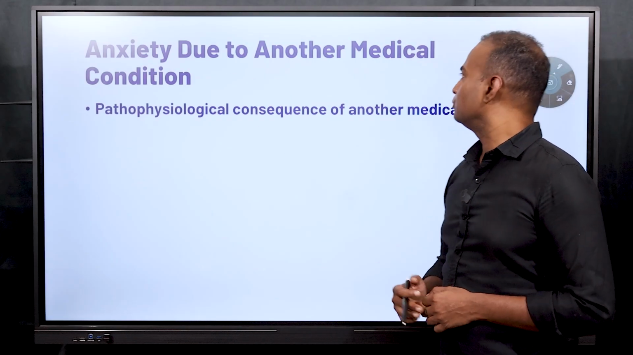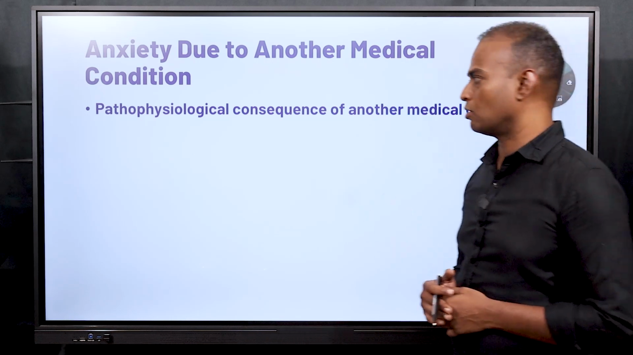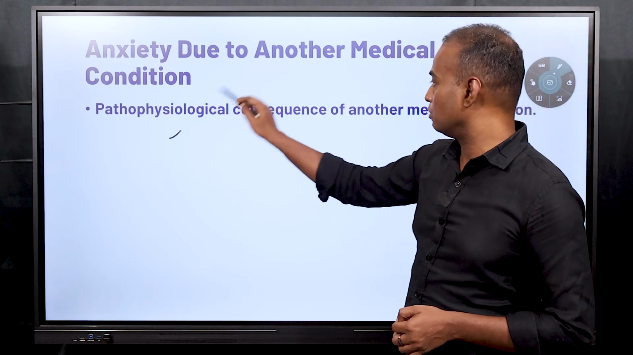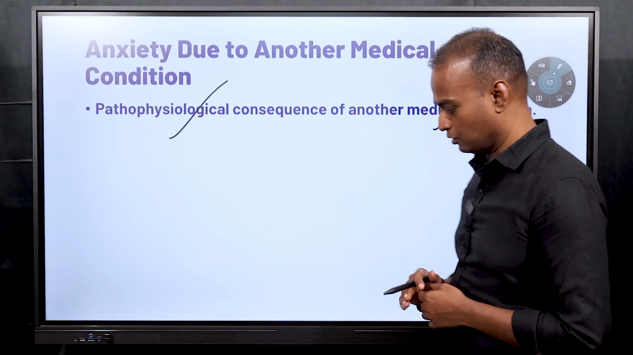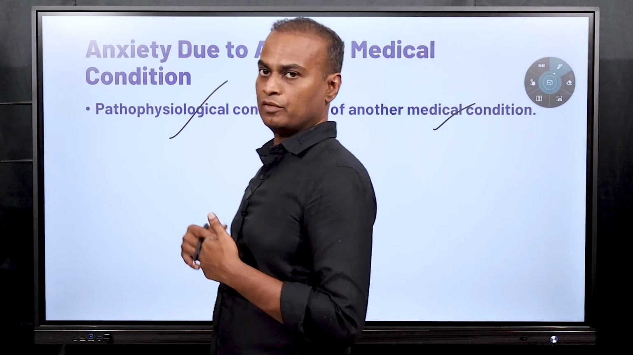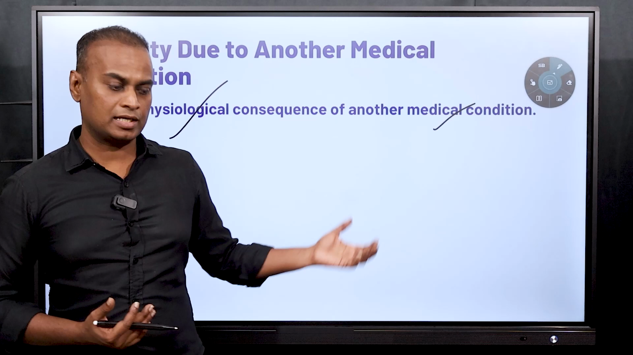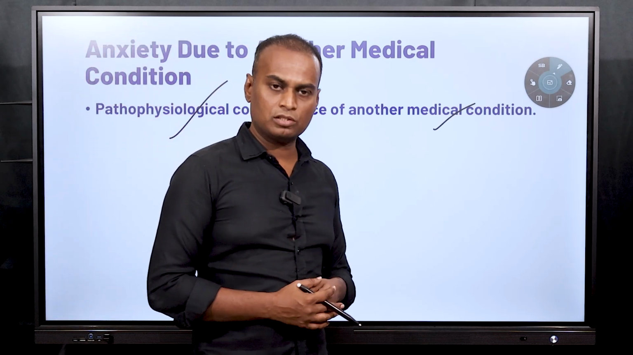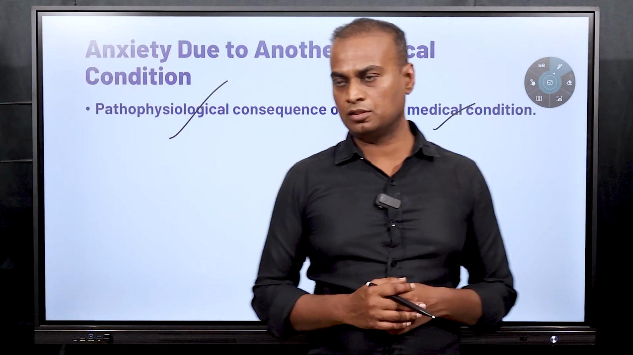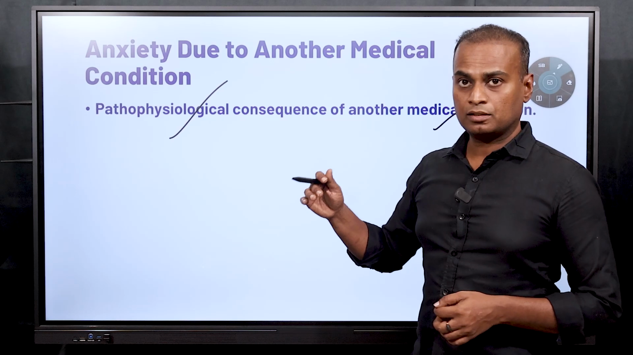Next one is anxiety due to another medical condition. This is also one of the common things we see. This is a pathophysiological consequence of another medical condition. What it means is, if you are suffering with any other disease, because of that disease you have landed into anxiety. There are a lot of neurological disorders which we come across in general practice, where they have a disease.